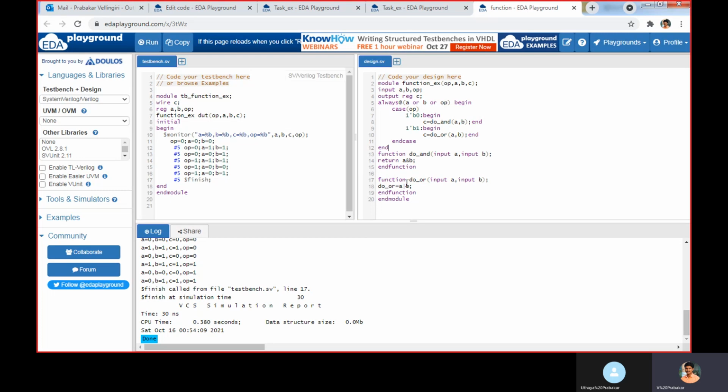Here all are single bit, so I just use do_and and do_or. In case it's 3-bit or 4-bit A or B, it will return 4 bits, so you should declare the function name also as 4-bit. For example, here I am using the function name as output, so you should declare this as [3:0] in case A and B are 3 bits. So here also you should use [3:0], and here also [3:0], and here also [3:0].